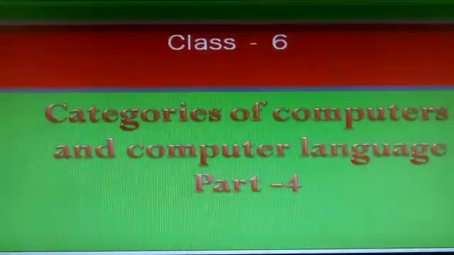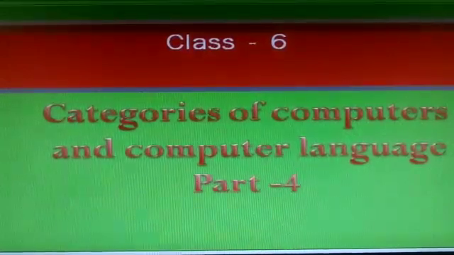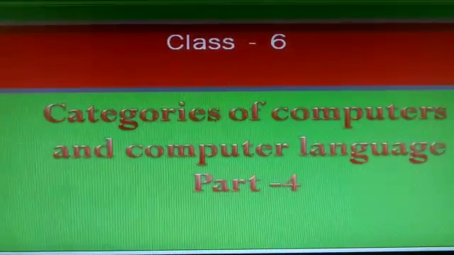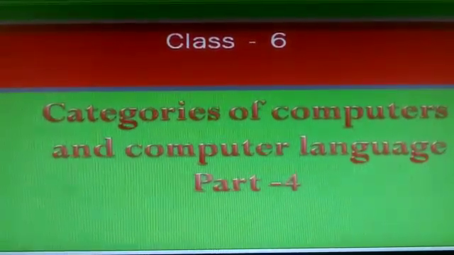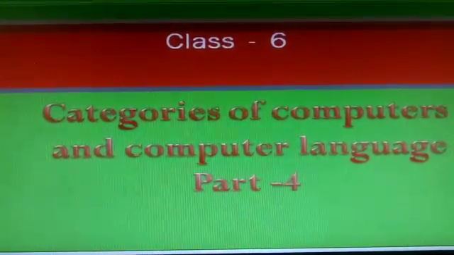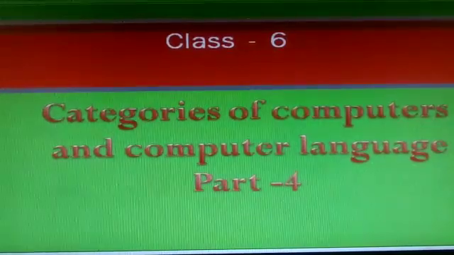Good morning, students. Let's continue with our chapter Categories of Computers and Computer Language. Students, as you know, in previous classes we have already completed categories of computers. So, today we will start computer language.